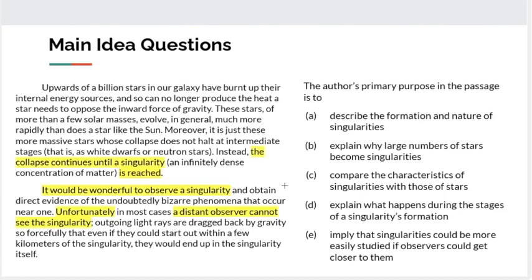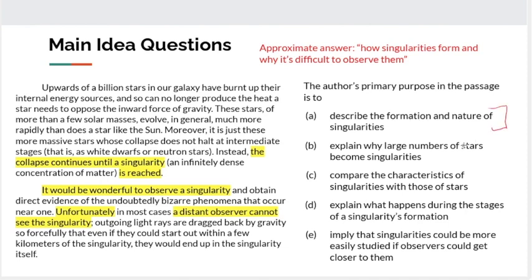Okay, so key ideas here. They're describing this process that concludes in a singularity being reached. And it says here that it would be wonderful to observe a singularity, but unfortunately, they can't be observed. So it's explaining how they form and why it's difficult to observe them. So we turn our attention to the answer choices. Describe the formation and nature of singularities, so we don't want to eliminate that one. Explain why large numbers of stars become singularities. It's not explaining why. Compare the characteristics of singularities with those of stars. No, it mentions stars, but that's not a primary purpose. It just mentions them in passing.